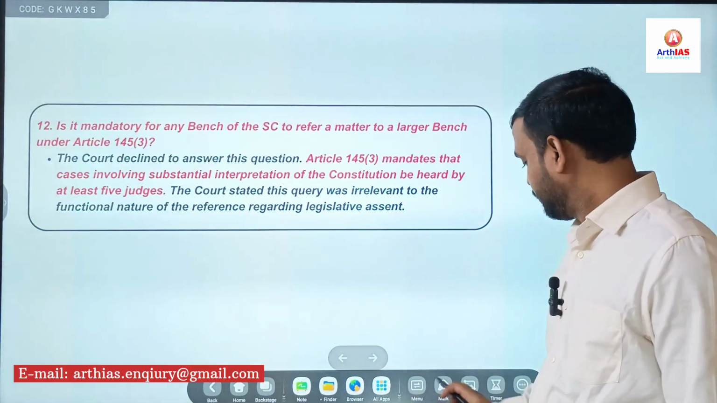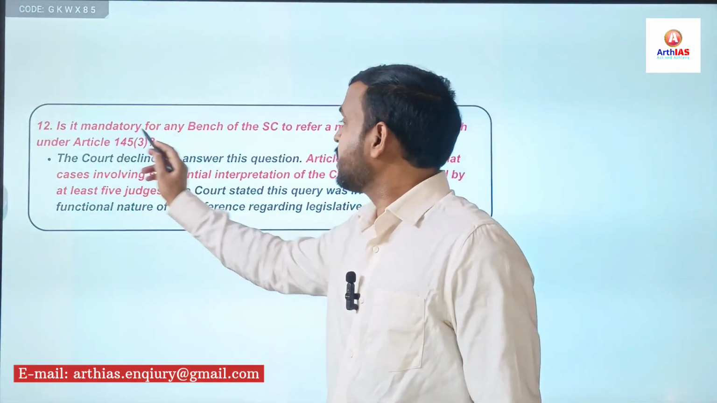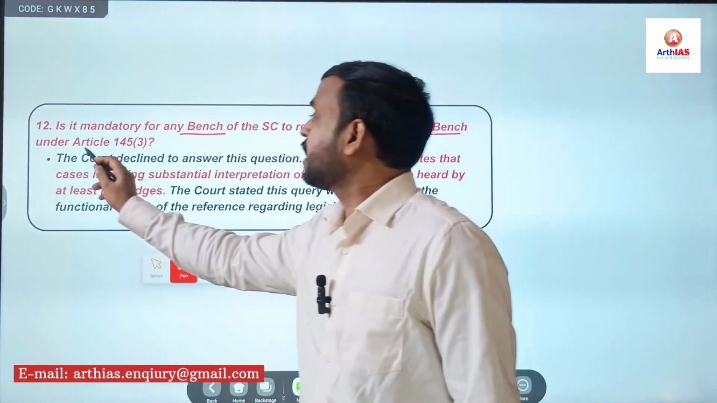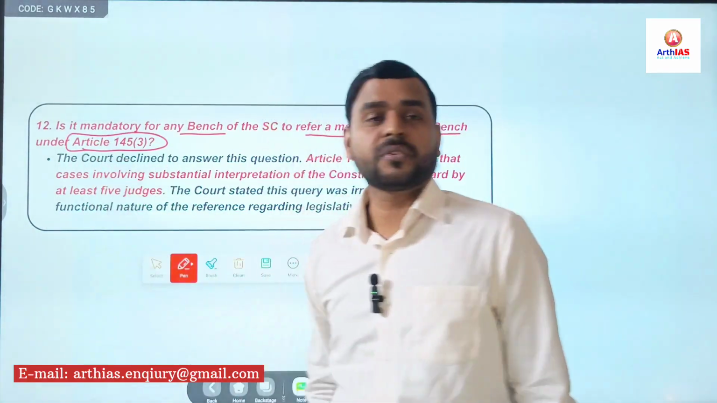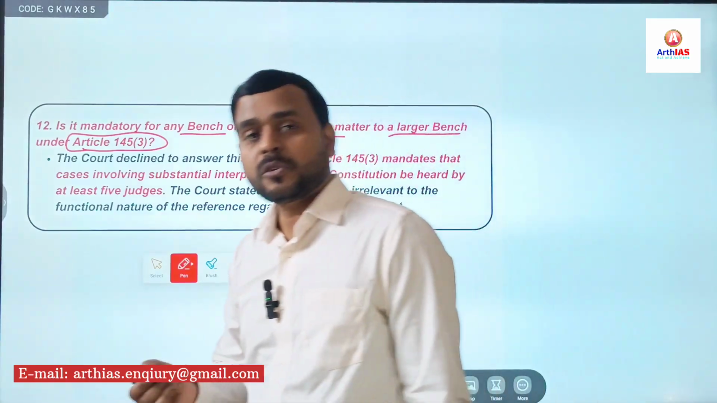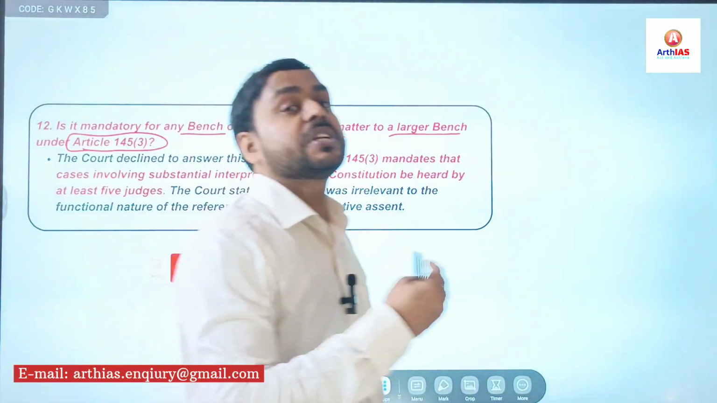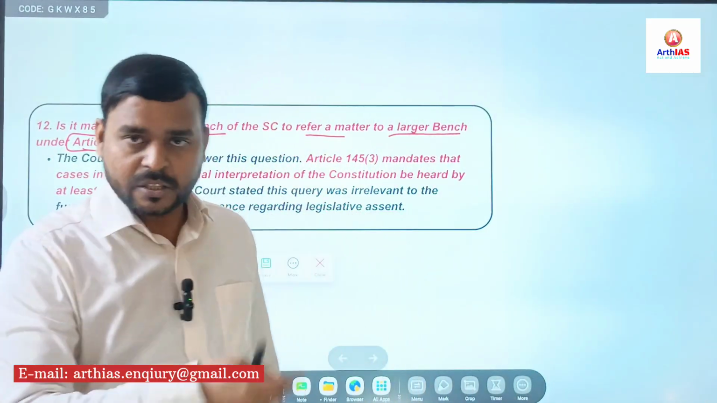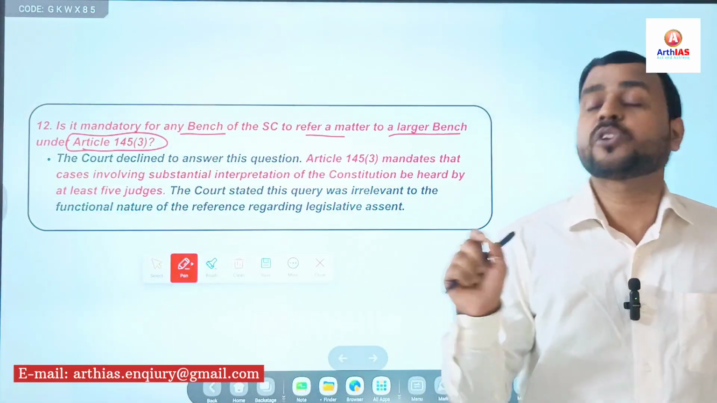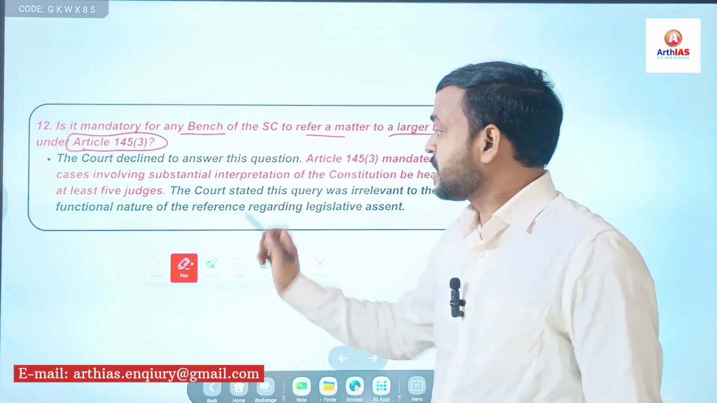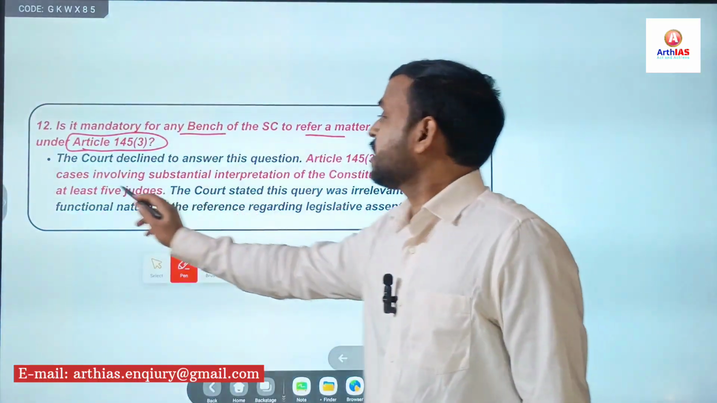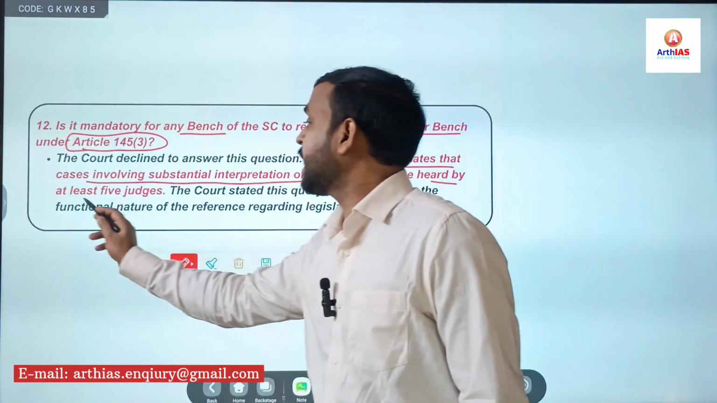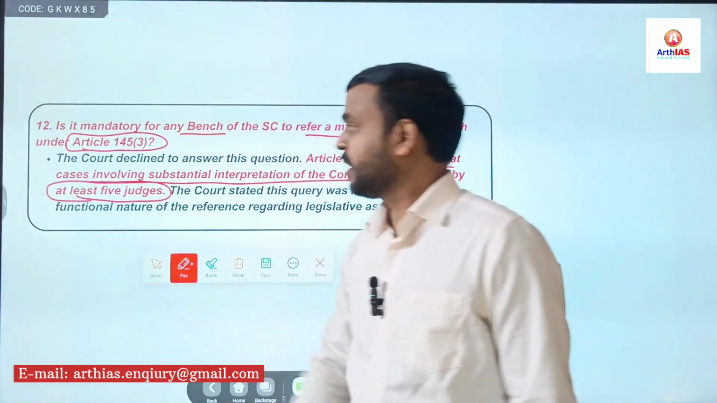Next, 12th question. Is it mandatory for any bench of the Supreme Court to refer a matter to a larger bench under Article 145 clause 3? So what is Article 145 clause 3? It is related to the interpretation of the Constitution, and the final interpreter of the Constitution is the Supreme Court. Article 145 clause 3 mandates that cases involving substantial interpretation of the Constitution be heard by at least 5 judges.